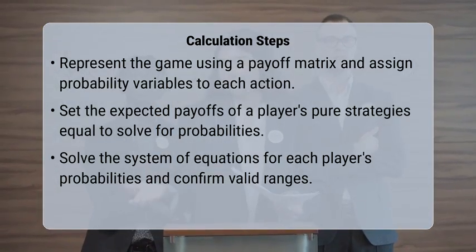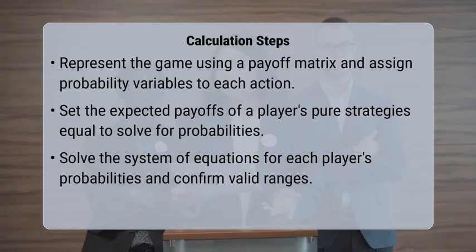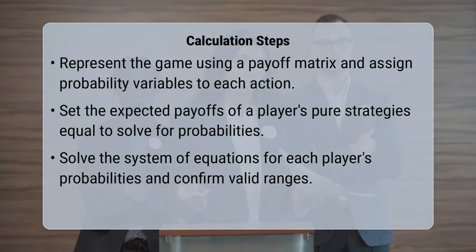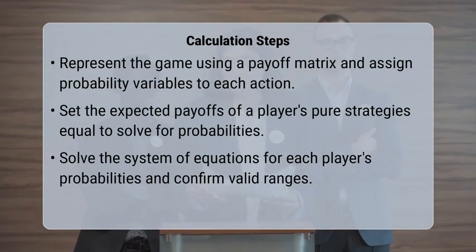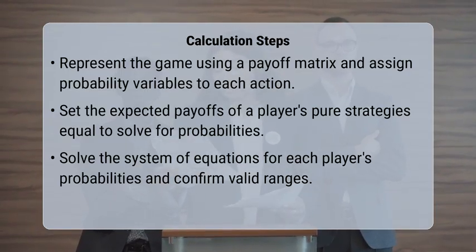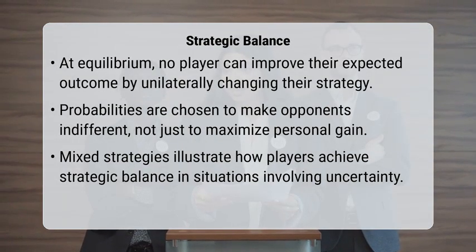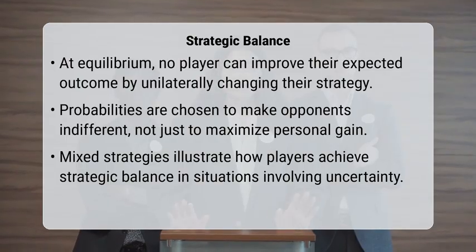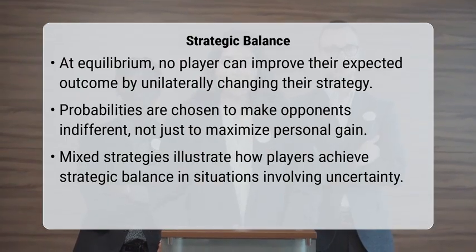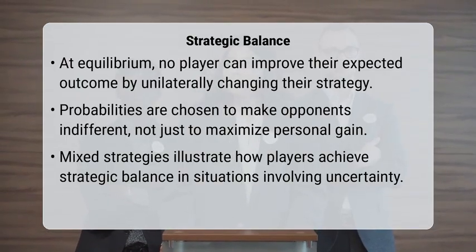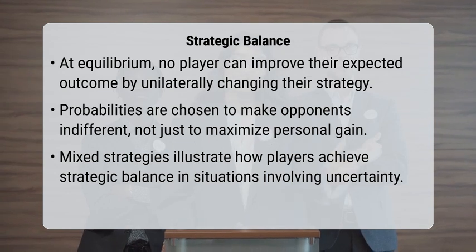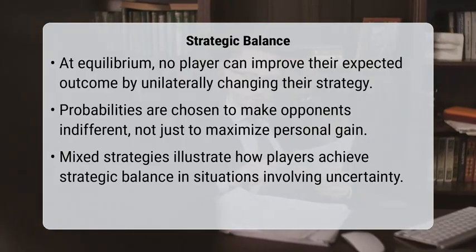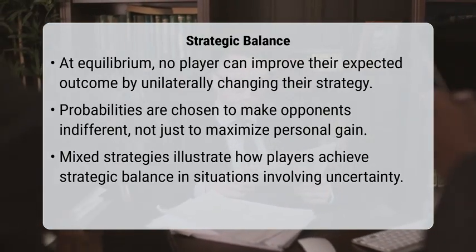Repeat this process for the other player. You will set player 1's expected payoff from action A equal to their expected payoff from action B, given player 2's mixed strategy. Solving these equations will yield the probabilities for player 2. Always ensure that the calculated probabilities are valid, meaning they are between 0 and 1, inclusive. This method of calculation ensures that at the mixed strategy Nash equilibrium, no player has an incentive to deviate.